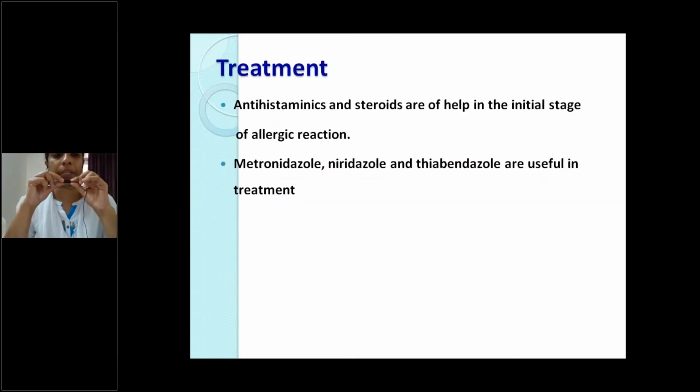Coming to the treatment, antihistaminics and steroids are helpful only during the starting stages for the treatment of allergic reaction. Other antihelminthics like metronidazole and thiabendazole show less effect.